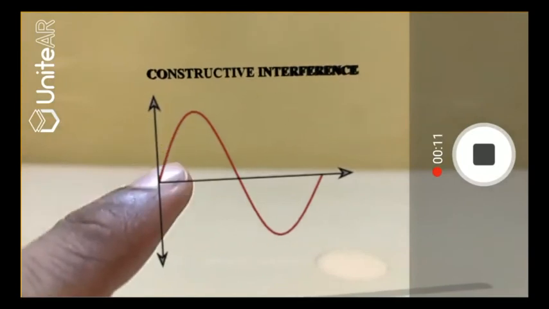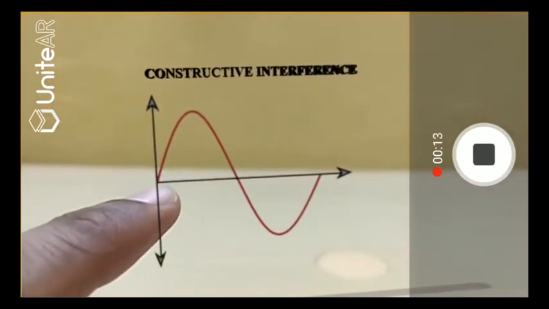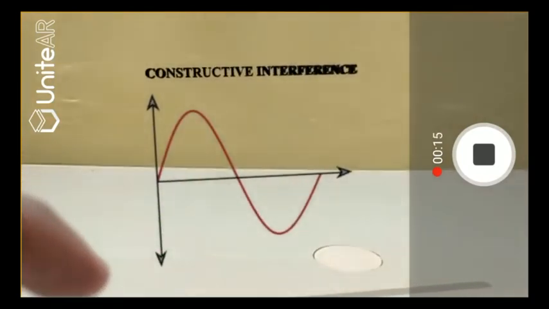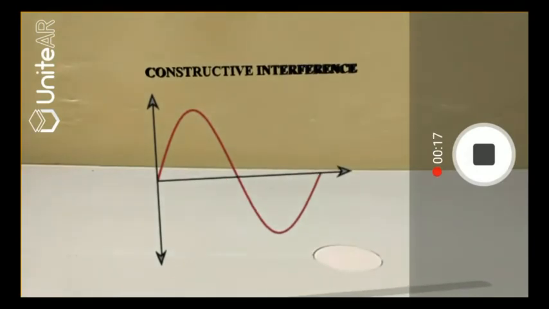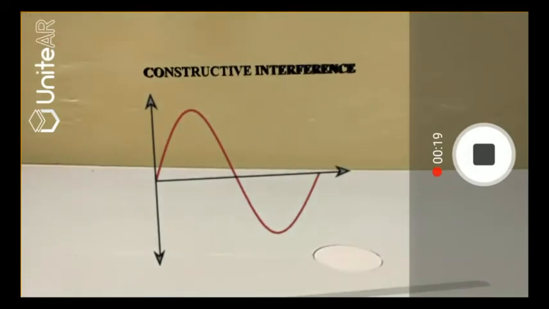Alright, so when two waves combine constructively, their amplitude is going to increase, and the final amplitude is the sum of the individual amplitudes of the two waves. In fact, it's going to sound twice as loud as the individual waves. A classic example of constructive interference is amplification.